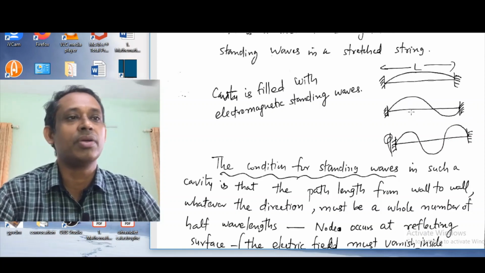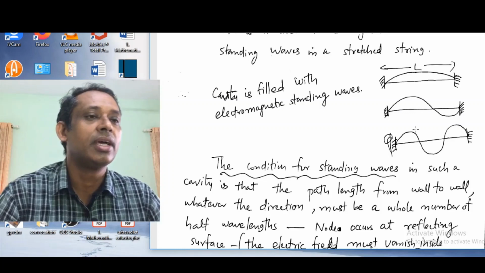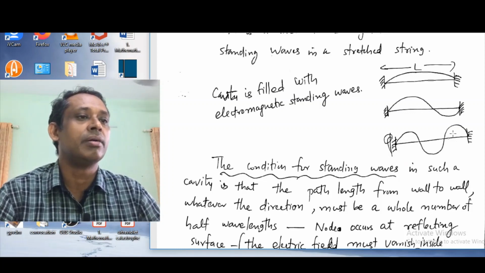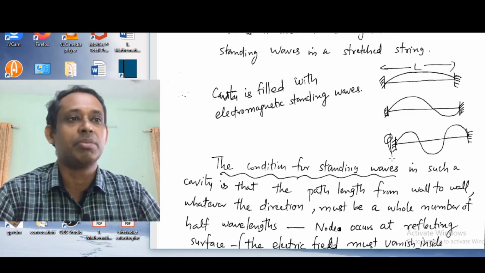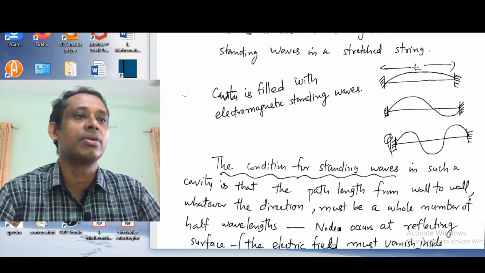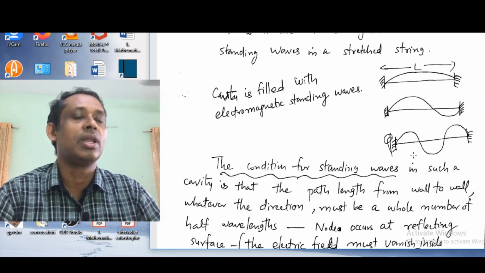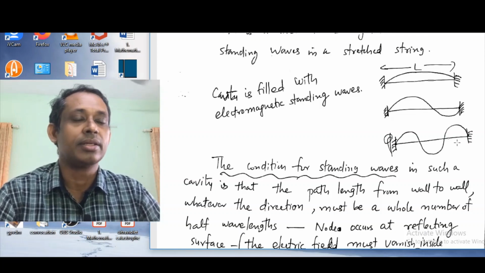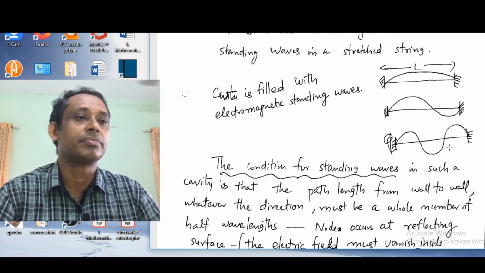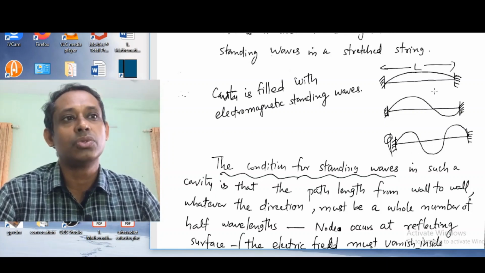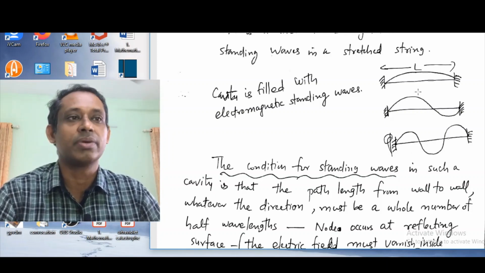For this, the wavelength is L, and for this one we have three half wavelengths. So 3 lambda by 2 is equal to L, so lambda is equal to 2L by 3. So these are the various possible wavelengths or frequencies.